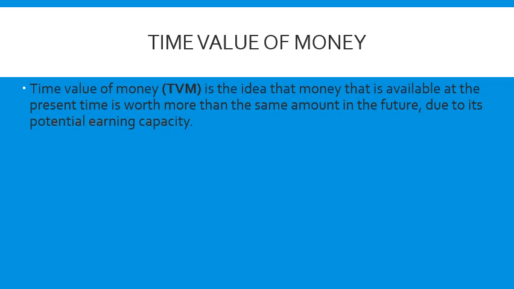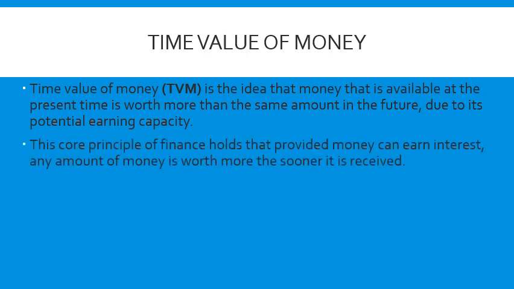What does that mean? Present time money is worth more than the same amount in future. 100 rupees that I get today, what it purchases today, will not purchase the same thing after say 5 years, after 10 years. That is time value of money.